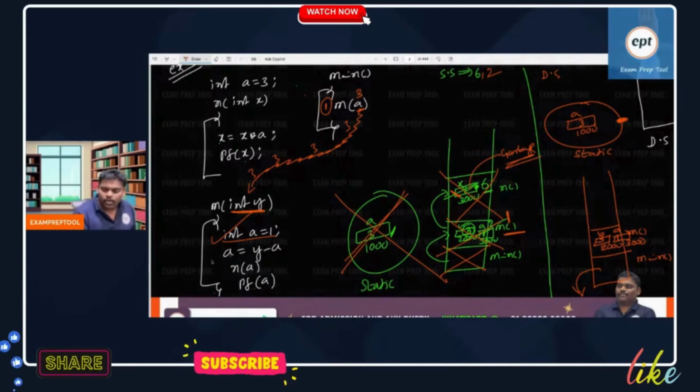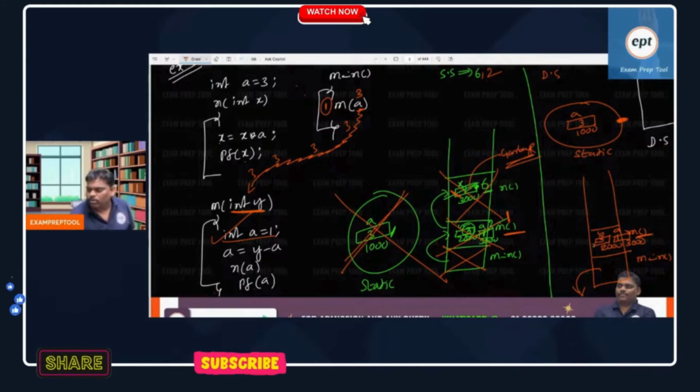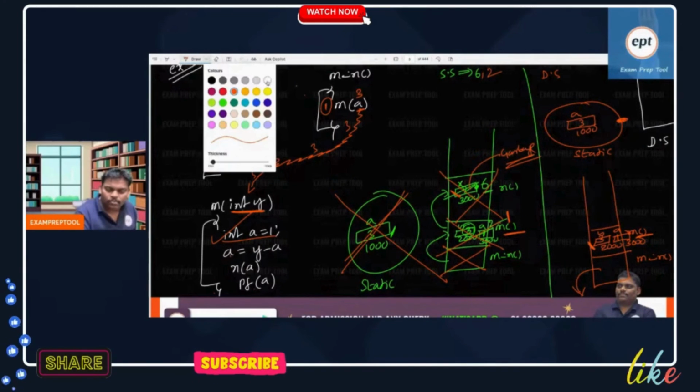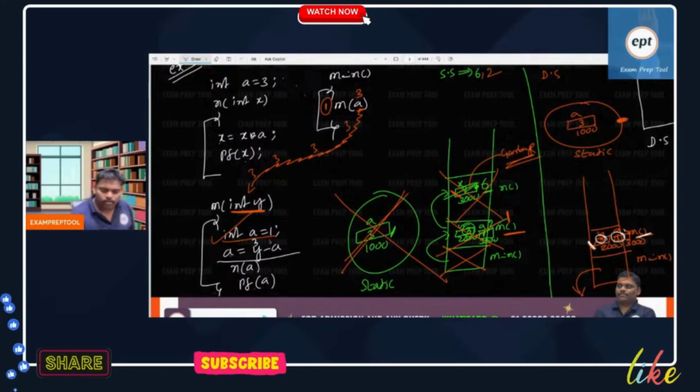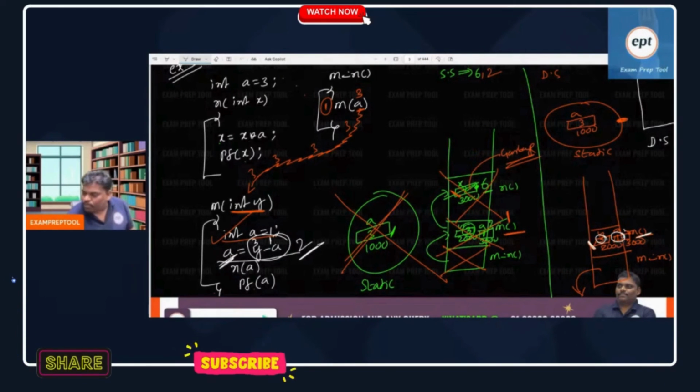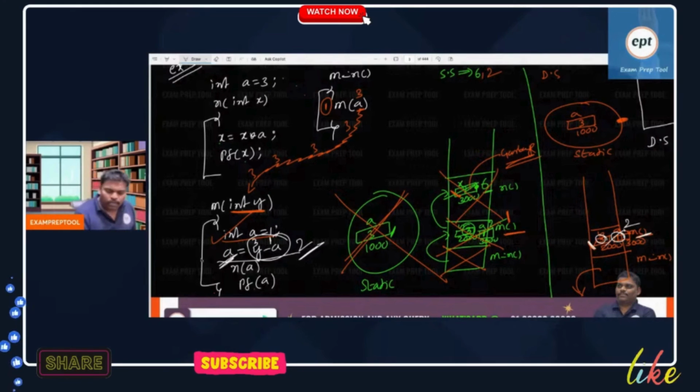Now can you see the second line? Inside the m function, there are two local variables. One is y, another one is a. I am changing the color also. What is the y value? Remember, variable means inside. y is 3. What is a? Right, a also local. When you say variable inside, 3 minus 1 is 2. 2 will go to which place? A only, local variable a. So this is replaced by 2. Till now this is also completed.